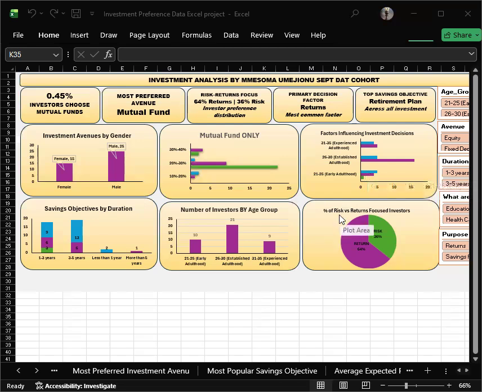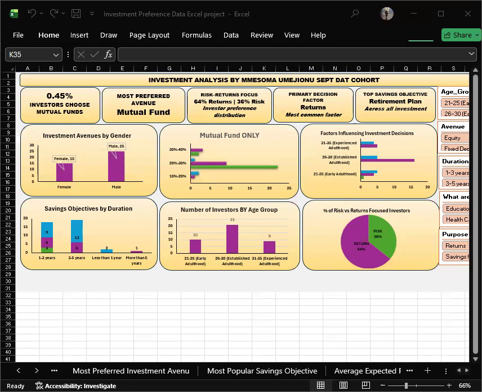And then we can see that the 31 to 35 investors display moderate, experience-driven decision making. This indicates that financial stability increases return-focused investment behavior.